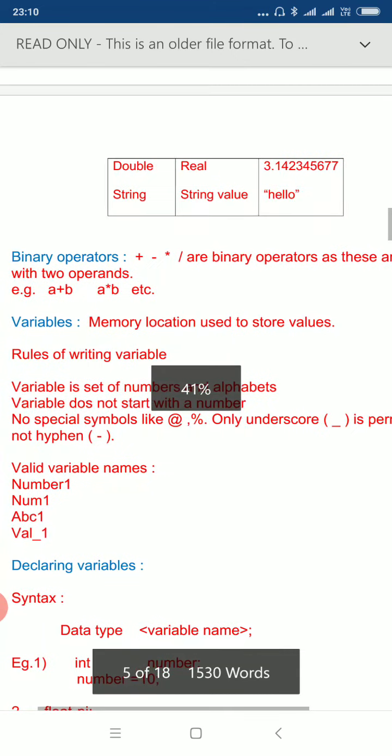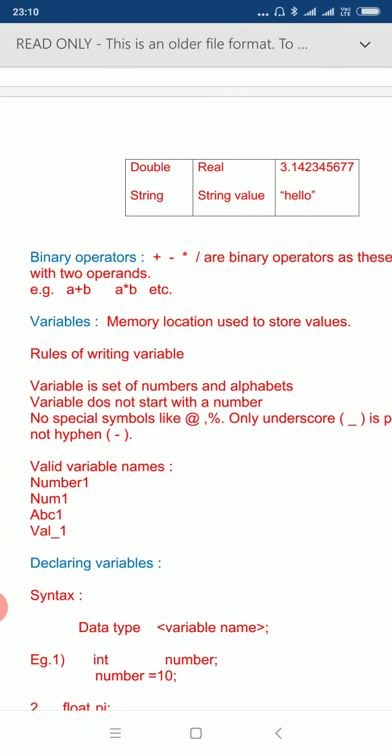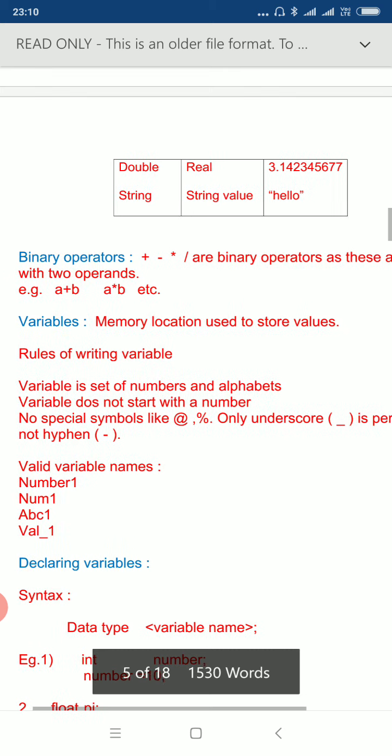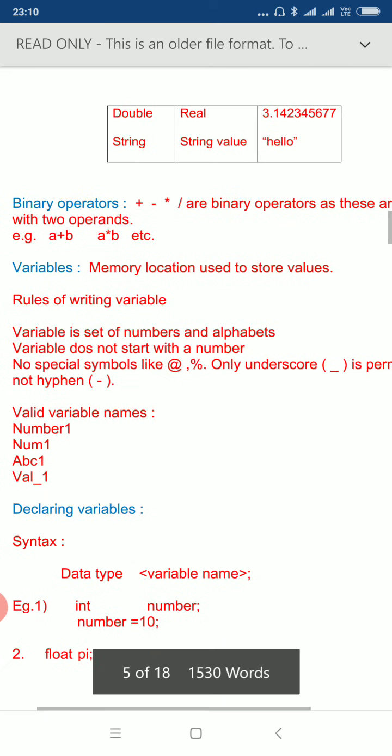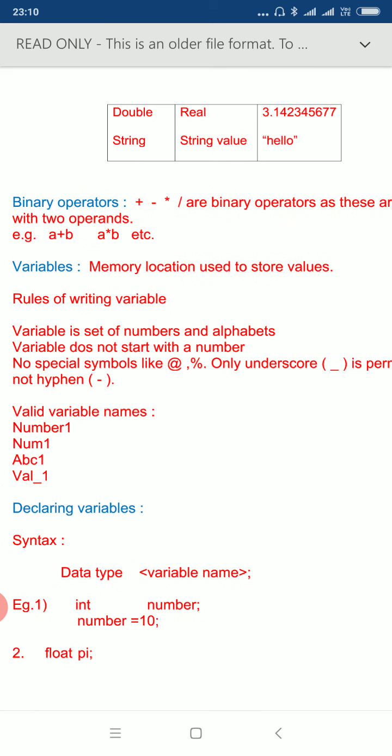Let's talk about operators. We use binary operators in Java, namely plus, minus, multiplication, division. These are binary operators. Percent is also there. So why are they called binary operators? Because we are using two variables to use these operators. For example, a plus b, a into b, a minus b, etc.